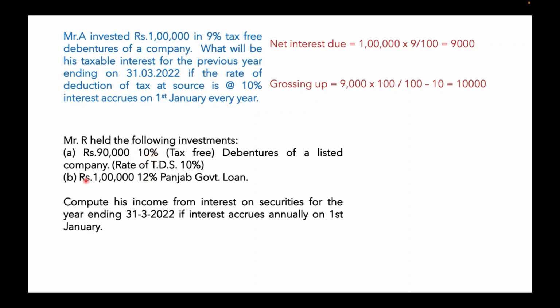Second one is a Punjab government security. So this is a government security, and for government security there is no TDS. So we can take it as such. 1 lakh into 12 percentage, you will be getting 12,000. So 12,000 is taxable.